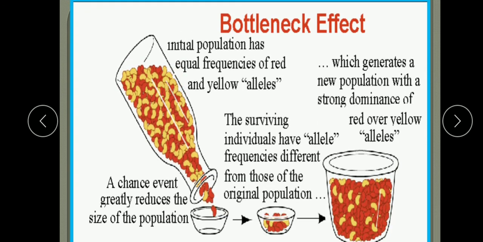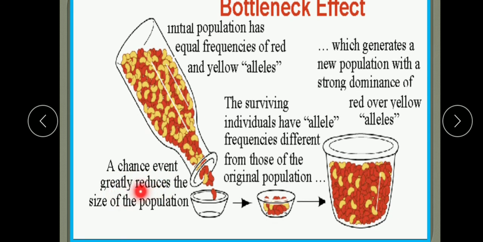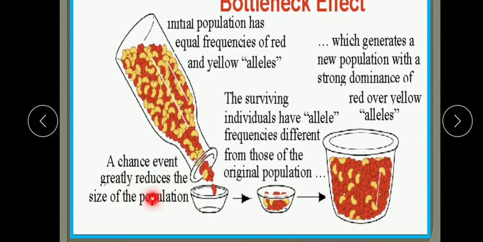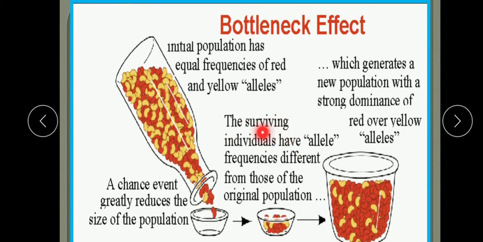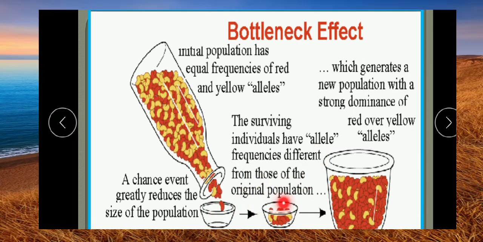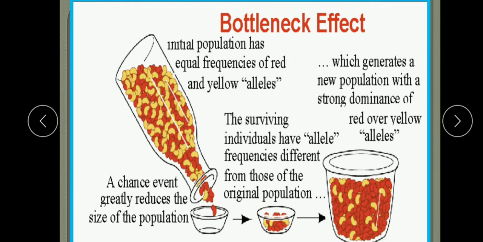The initial population has equal frequency of red and yellow alleles. Two alleles are there. Now a chance event, what is there? Drastic and sudden change in the atmosphere. So a chance event greatly reduces the size of the population. Due to that, what happened? Most of the individuals die. Now the surviving individuals have allele frequency different from that of the original. These are the surviving ones, which have different alleles from the original population.